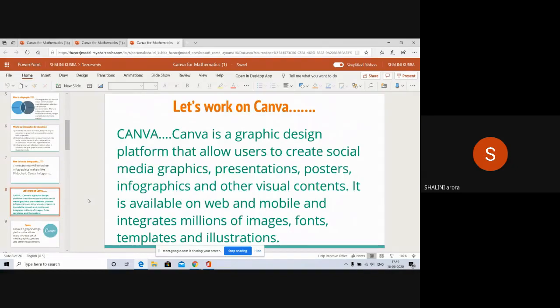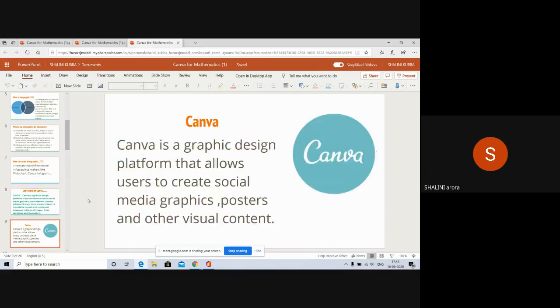So let us start working with Canva. What is Canva? It is a graphic design platform that allows users to create social media graphics, presentations, posters, infographics, and other visual content. It is available on web and mobile and integrates millions of images, fonts, templates, and illustrations. It has a lot of material inside it.